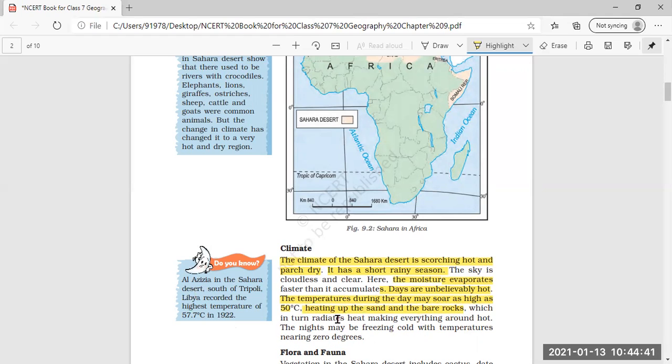The nights may be freezing cold. The nights in the Sahara Desert may be freezing cold, with temperatures nearing 0 degrees. As we know already, as soon as the soil gets heated fast, it also cools down very fast. So during the day the soil, the sand and the rocks get heated up very fast, but during the night the temperature goes to 0 degrees and it is freezing cold in the Sahara Desert.